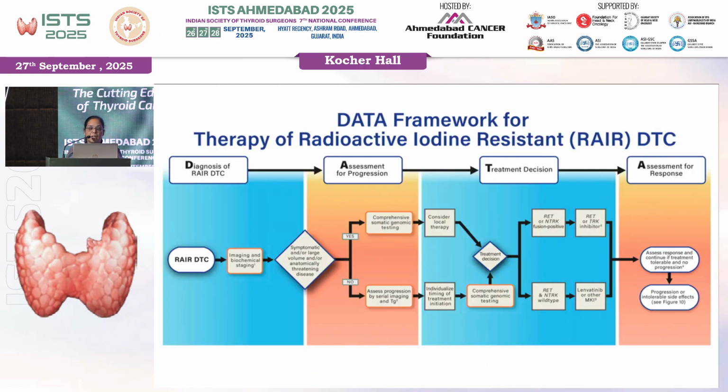So this has been the one slide, and then for RAI, madam already described it very well in the previous lecture. There have been a lot of therapies coming up, and a lot of stress upon the molecular analysis of almost all the thyroid cancers. Even for radioiodine resistant tumors, there is a lot of work going on, even for the BRAF mutated cancers, where you can treat them with trametinib and dabrafenib. But that is mainly for the treatment setting, and the data is still not mature. A lot of data is coming. We do have enough data now on ATC, but for this it is coming up.